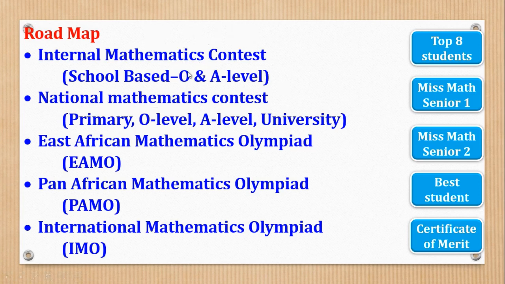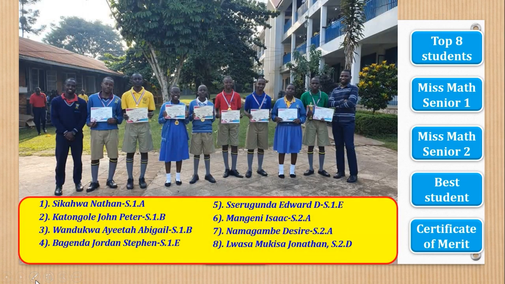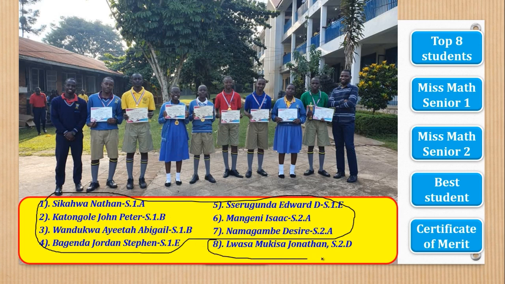In this internal mathematics contest, we had the top 8 students who were outstanding, of which 7 were in the second position. So there was a tie of these 7 students in the second position, and the first position was only one person.